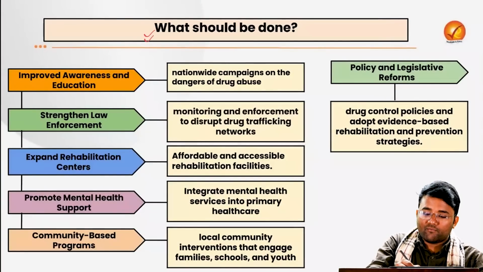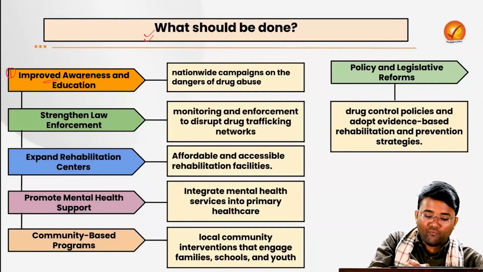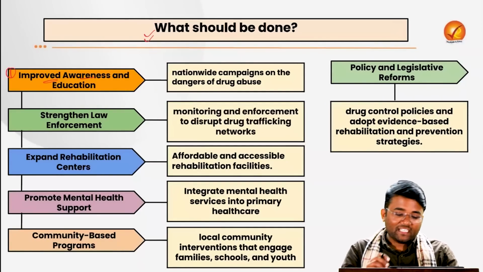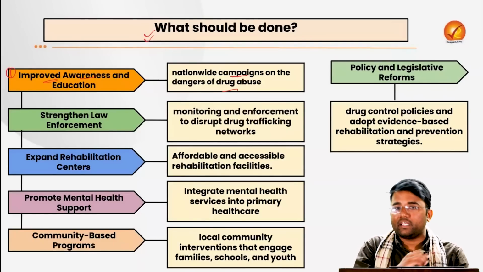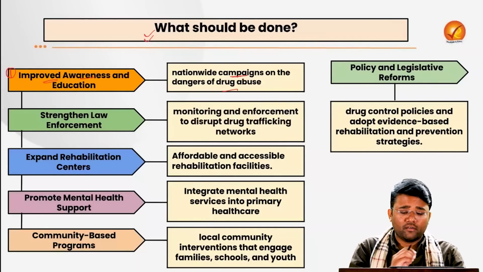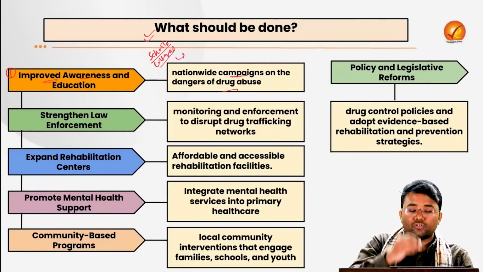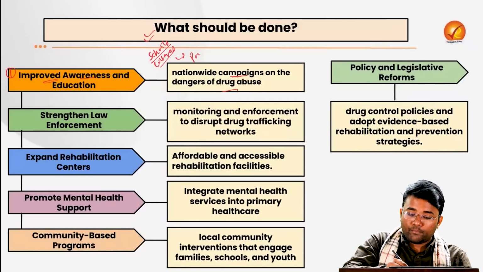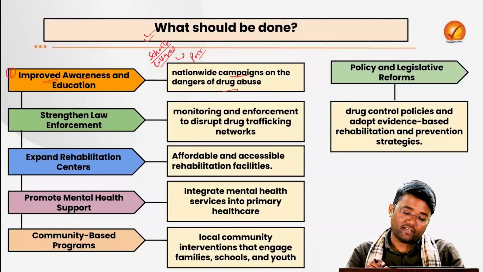So what should be done? What should be the way forward? How can we address this? First, there is a need for improved awareness and education, with nationwide campaigns on the dangers of drug abuse. These campaigns should be done mostly in schools and colleges, and should also cover the slums of poor people, because these are some of the breeding grounds of drug abuse.